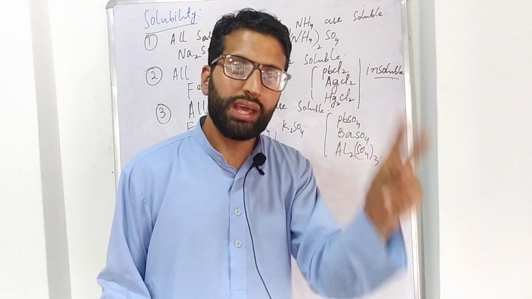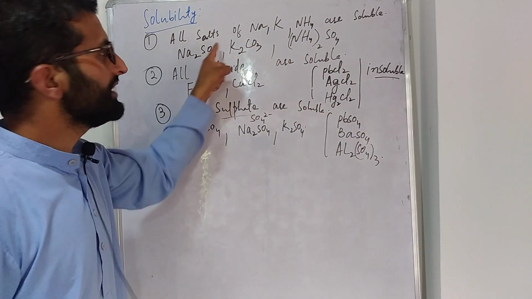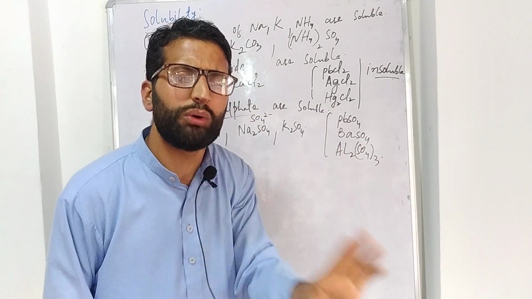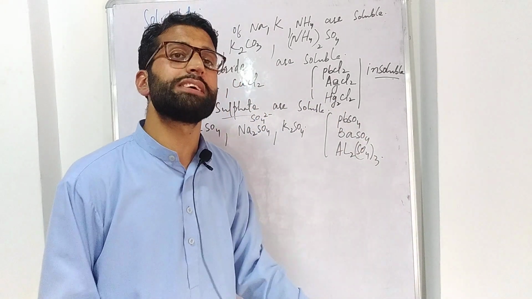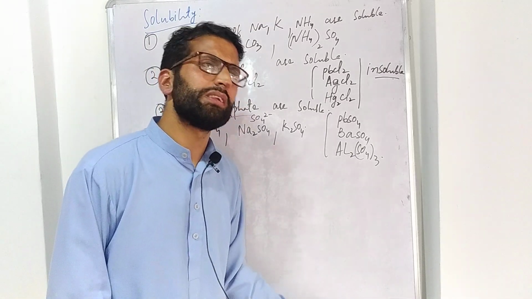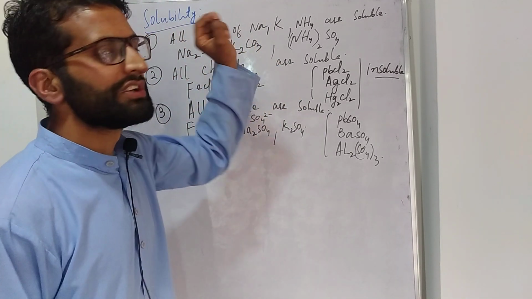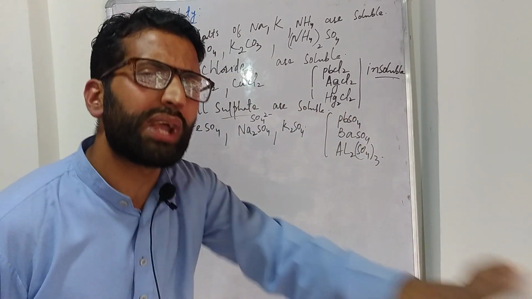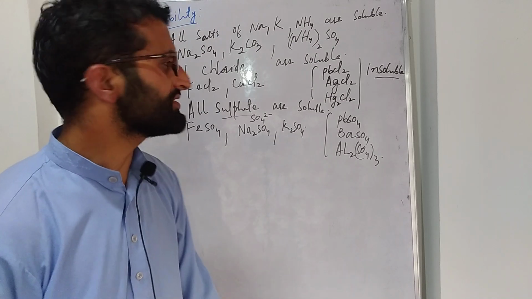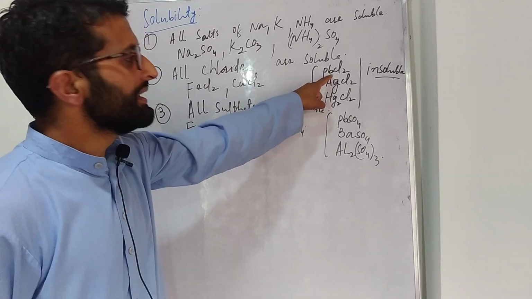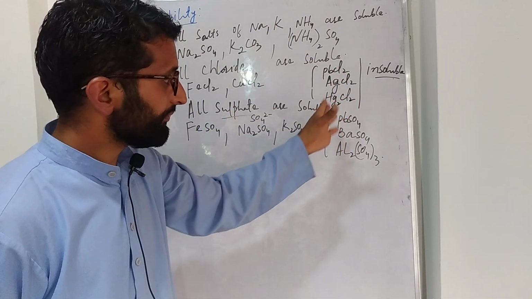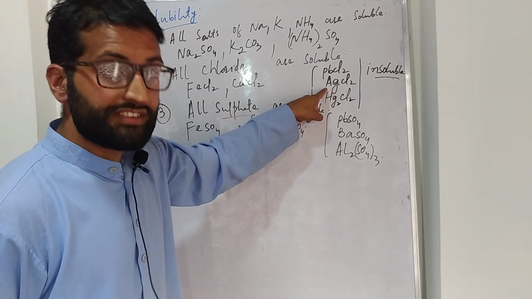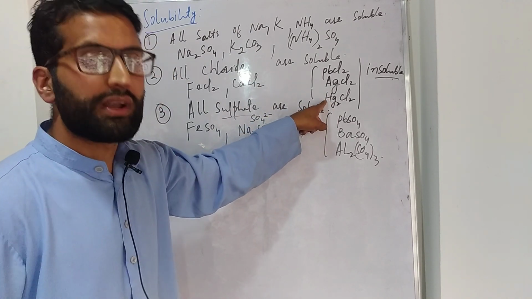So till now I gave 3 rules for the solubility. First one, it was all salts of sodium, potassium or ammonium, वो सभी के सभी salts soluble होते हैं. Second rule was all chloride salts. जो भी क्लोराइड के salts होते हैं वो सभी के सभी soluble होते हैं. I gave the exceptions there. There were 3 exceptions. You have to remember these. The 3 exceptions are lead chloride, silver chloride, and mercury chloride.